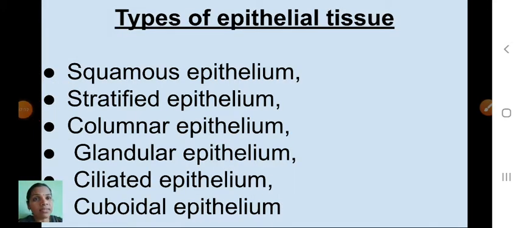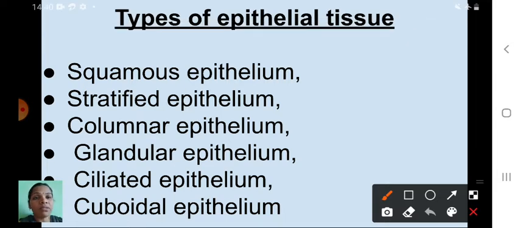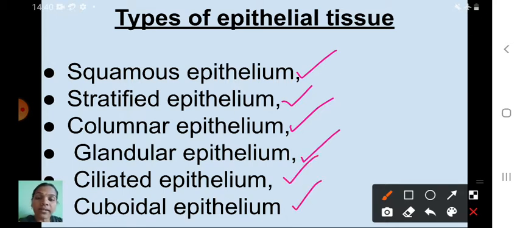Children, now we will discuss types of epithelial tissue. In your textbook one box is there. See here, these are the types of epithelial tissues. First one is squamous epithelium. Next one is stratified epithelium. Then columnar epithelium, glandular, ciliated and cuboidal. These are the types of epithelial tissue. Can you see once again? Squamous epithelium, stratified epithelium, columnar epithelium, glandular, ciliated and cuboidal epithelium. We will see one by one.